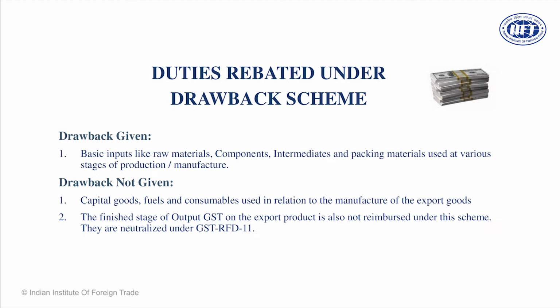Drawback is not given on capital goods, on fuel and consumables with certain exceptions. Otherwise, on capital goods, never ever drawback is given. So if you import a machine, use it for manufacturing of certain exportable products, and you say that you want to claim drawback, forget it. You will never get it. On fuel and consumables, in certain cases you get, in certain cases you do not. That is case-to-case basis based on certain notifications which are issued by the Department of Indirect Taxes. Maybe as the course matures, we will be able to delve into those issues also.